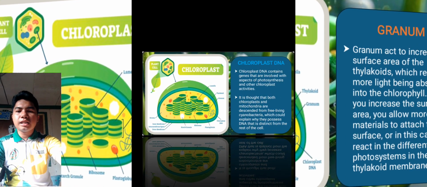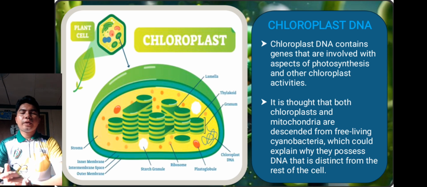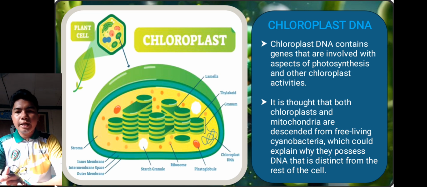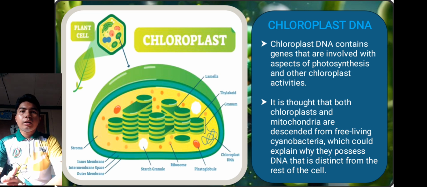So next, we have here the chloroplast DNA. Chloroplast DNA contains genes that are involved in the aspects of photosynthesis and other chloroplast activities. It is thought that both chloroplasts and mitochondria are descended from free-living cyanobacteria, which is thought to explain why they possess DNA that is distinct from the rest of the cell.